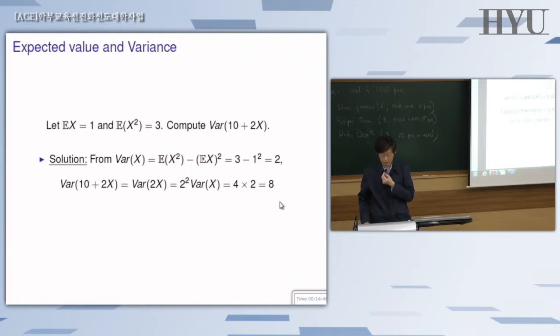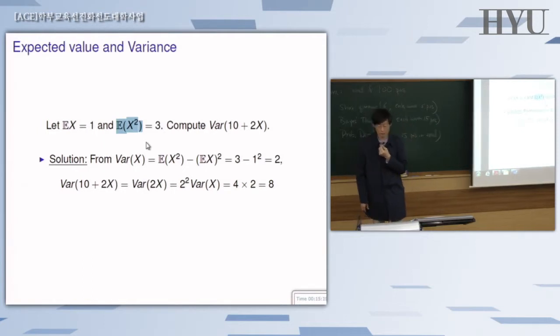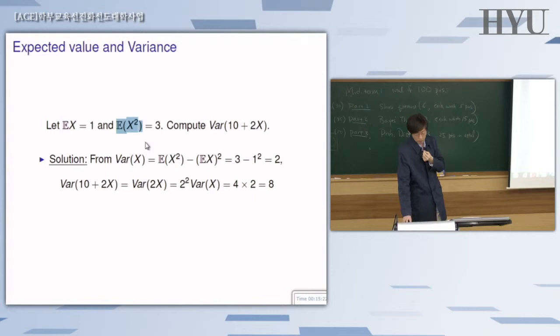So again, something very similar to this one will be on your exam, which is another 5 points. What can be asked is, instead of giving you the value for expectation and second moment, I can instead give you the mean and variance of a certain random variable and then ask you what the value for the second moment is. Basically switching the positions of the variance and the expectation of the second moment. So there are a couple of different ways to try basically the same thing. But if you know how to handle this, handling some other things should be straightforward as well.